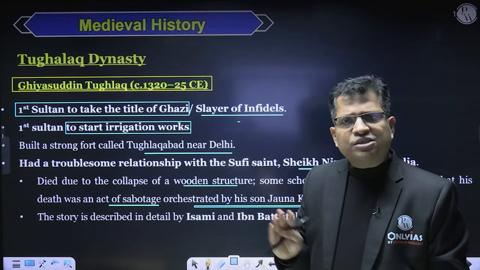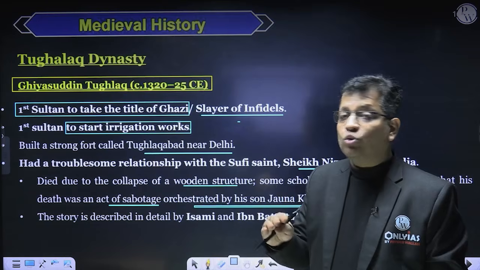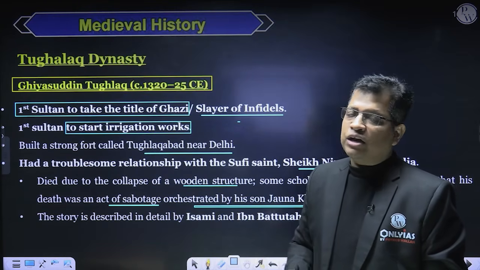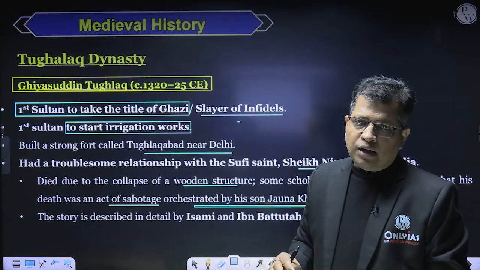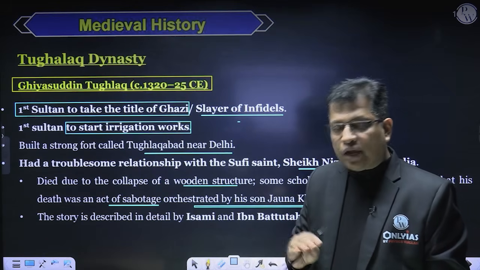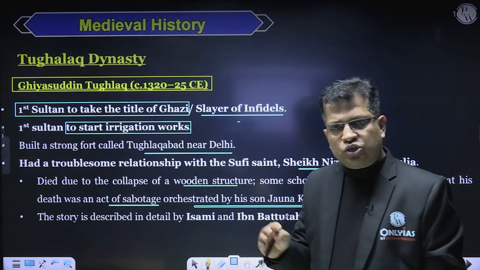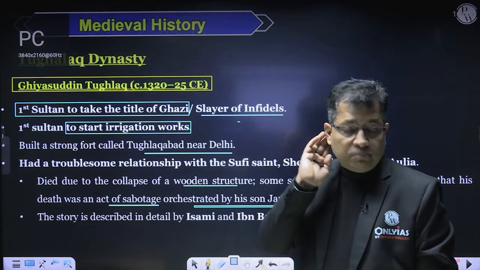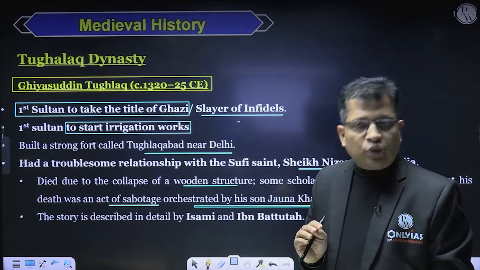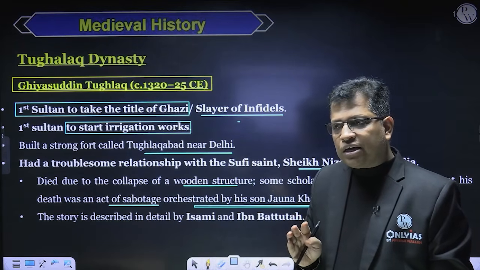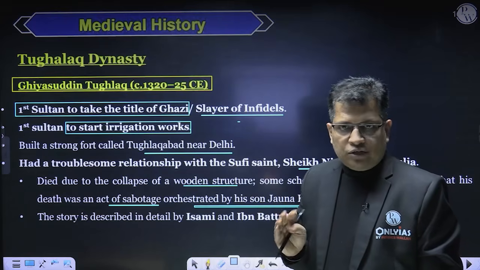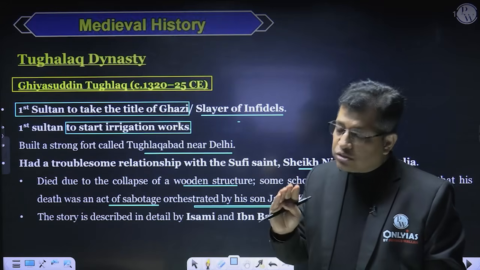But for us, it is important with whom his relation was not good, that is Nizamuddin Aulia, and who welcomed him in the outskirts of Delhi. During his welcome he died, and Jana Khan became the next Sultan of the Delhi Sultanate under the title of Muhammad bin Tughlaq. So that is important. But if you go by historicity, then you can understand that it is not the curse. You cannot die just because of someone's curse.